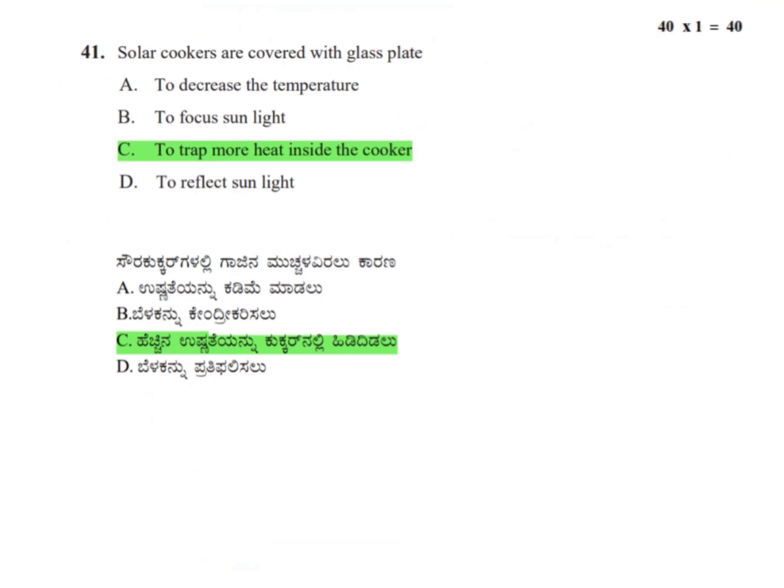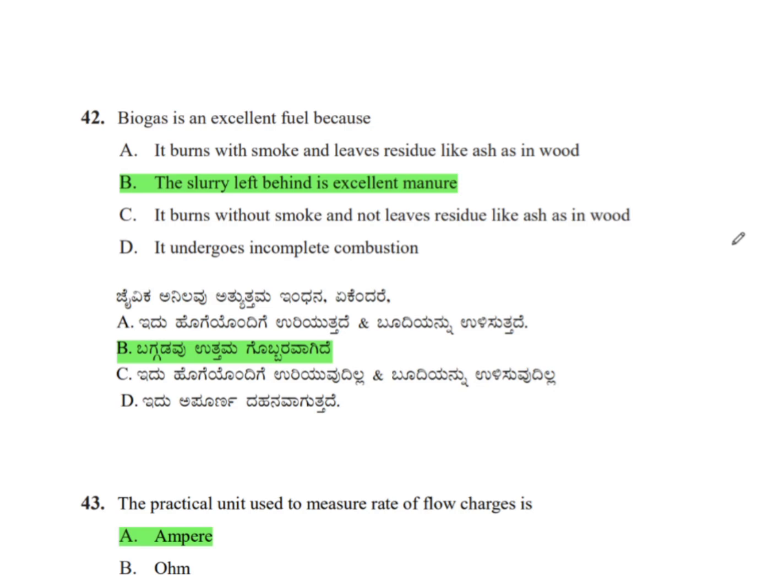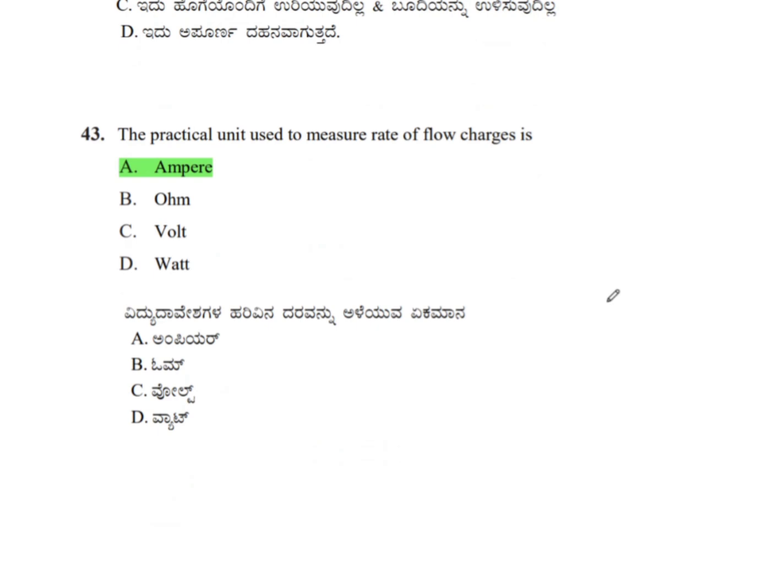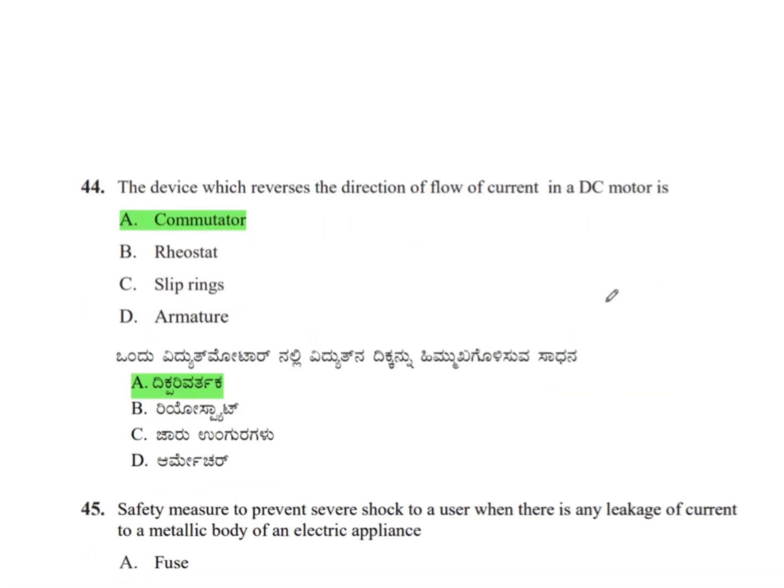Now moving to second question. Biogas is an excellent fuel because the slurry left behind is an excellent manure, hence biogas is an excellent fuel. The practical unit used to measure the rate of flow of charges is called as ampere. The current is defined as rate of flow of charges. Its SI unit is ampere. Therefore, the correct answer is option A, ampere.